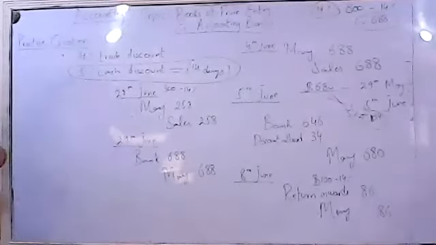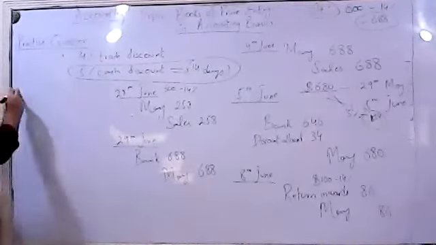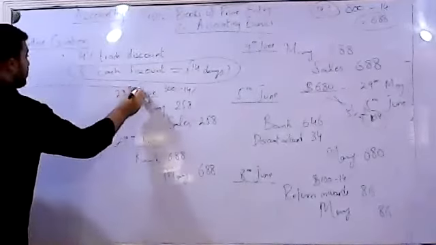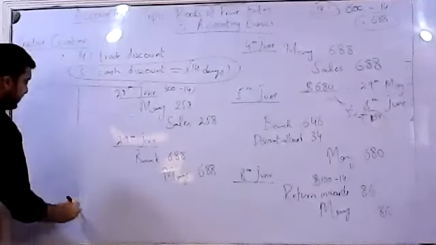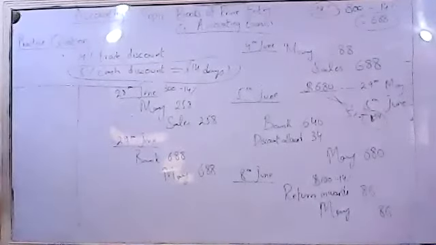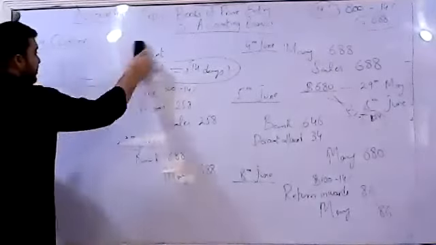I'll be drawing up a small ledger over here, or simply what will we do? We will post all the entries that are relevant to the Mary's ledger.